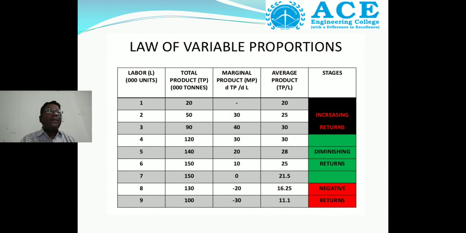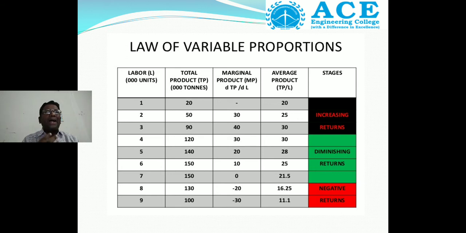The law of variable proportions. An example: from this particular table we can easily draw a conclusion. What is the conclusion? When the labor gradually increases. Labor is initially 1, and it reaches up to 9. That means we are gradually adding one more labor every time.